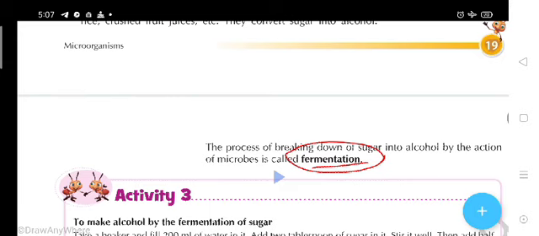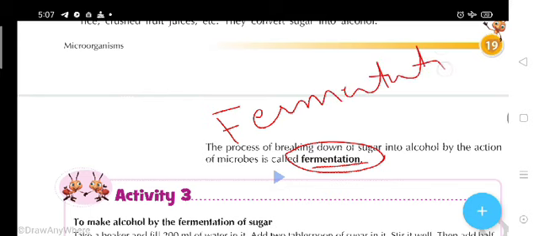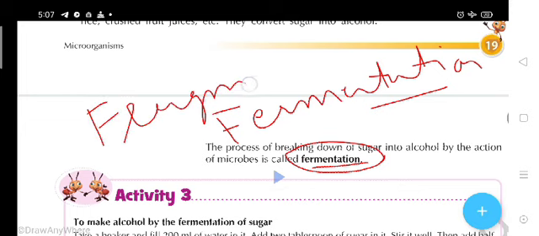Students, don't be confused. Here the process is called fermentation. There is another process that is called fragmentation. Okay, so fragmentation and fermentation differ from each other.